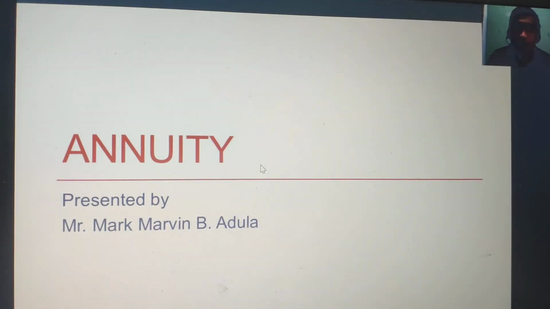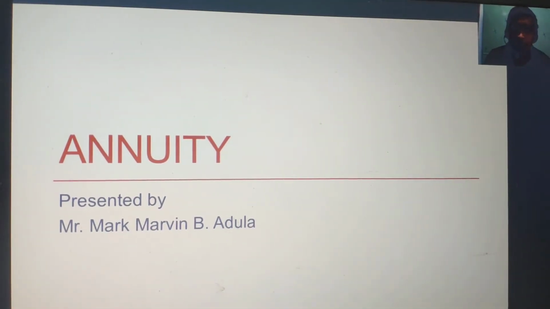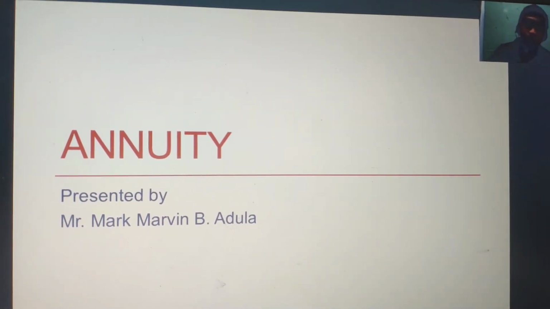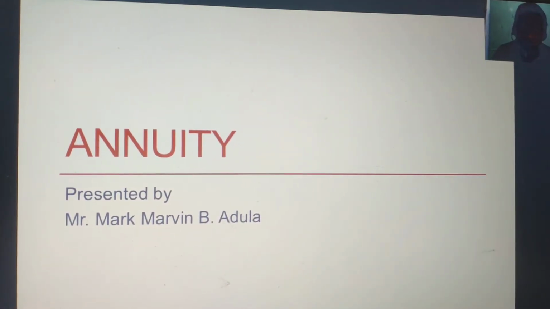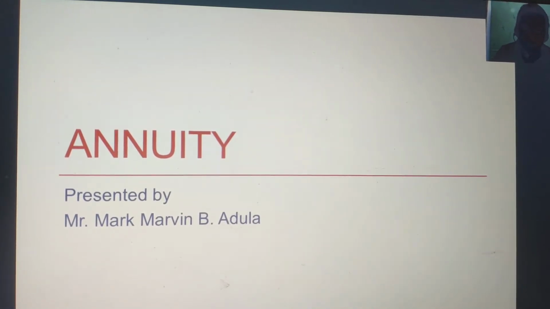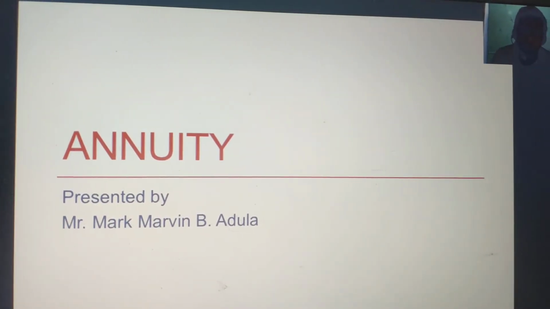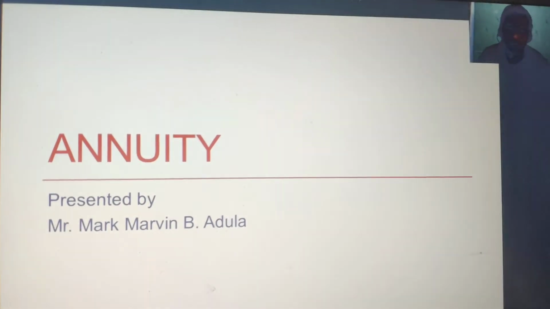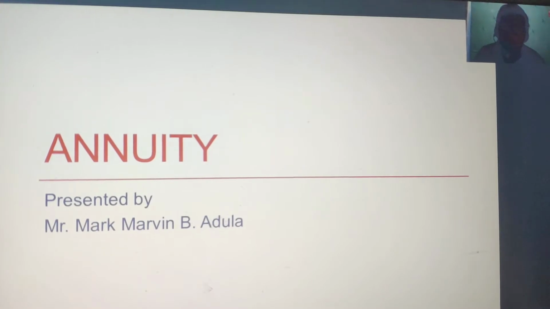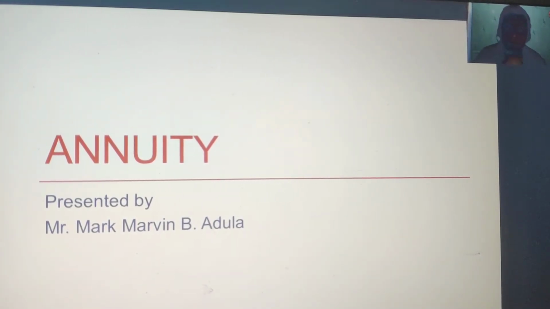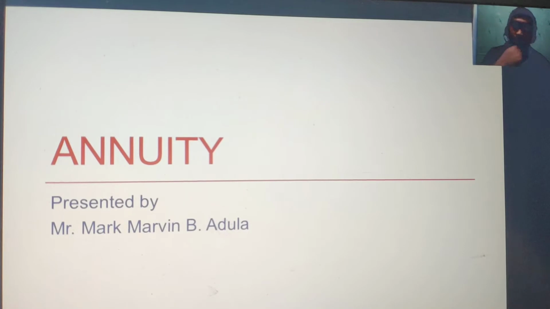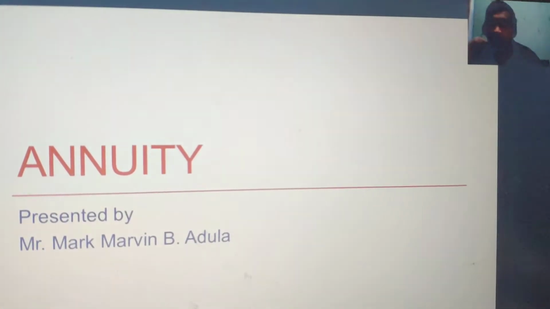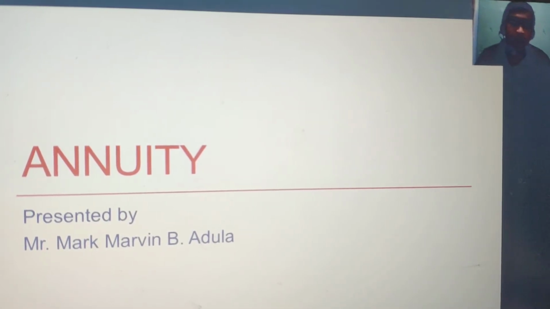Before we start, let us open our session with a small prayer. In the name of the Father, the Son, and the Holy Spirit. Amen. Direct, O God, we beseech you by all our actions, by your holy inspiration, and help us all by your gracious assistance, so that in every prayer and work of ours we begin with you, and by you be happily ended. Amen. In the name of the Father, the Son, and the Holy Spirit. Amen. May I know if we have complete attendance for tonight?